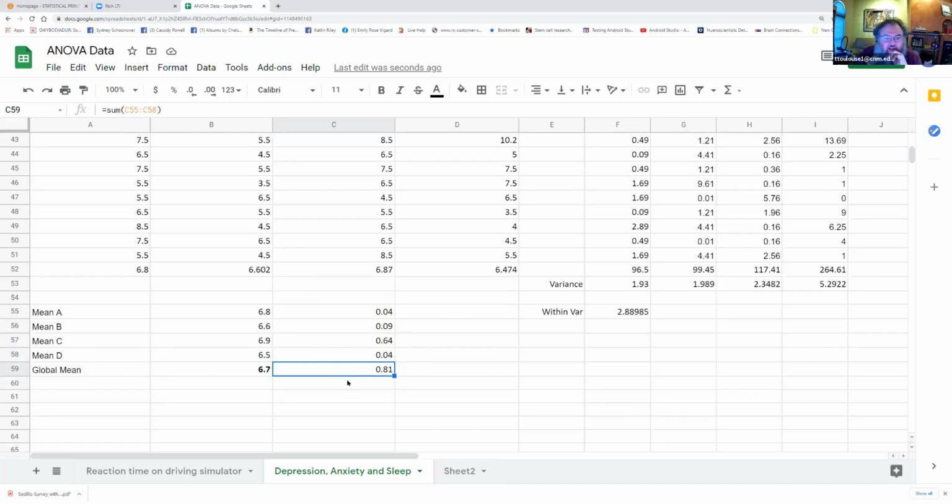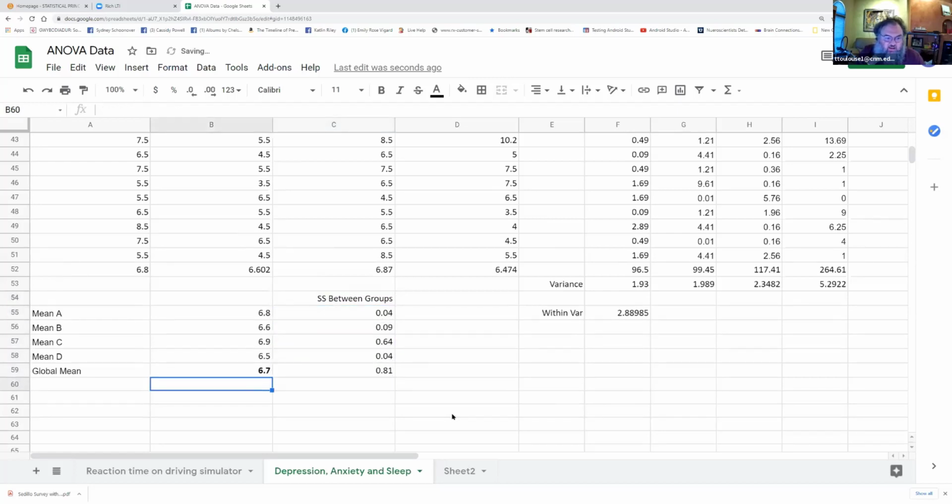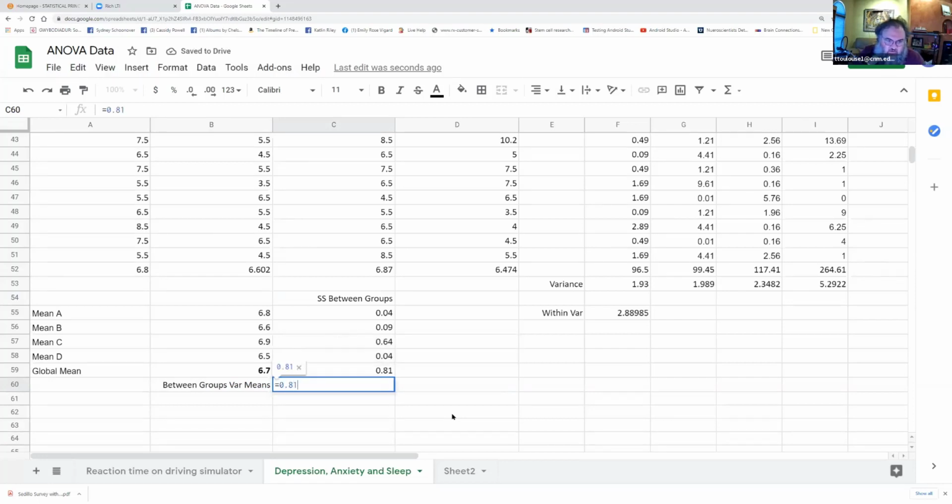And then I take my sum of squares, right? So this is the sum of squares for my between groups. So then my between groups variance of means, right? So the variance of means between the groups is going to be equal to my sum of squares divided by the degrees of freedom between the groups, so divide by 3. All right, so this is the between groups variance of means.